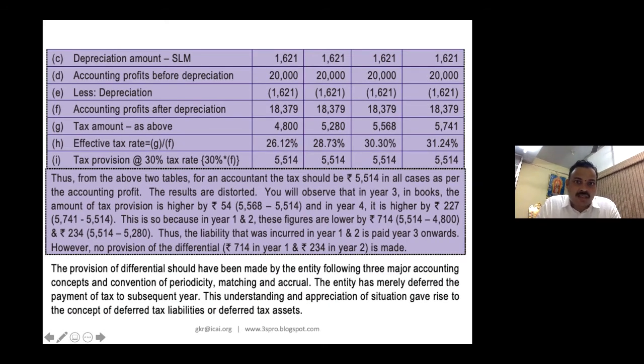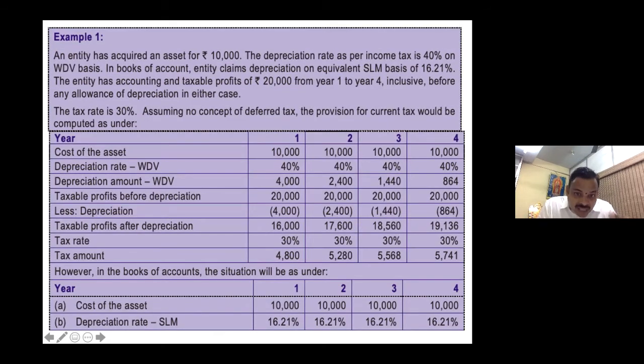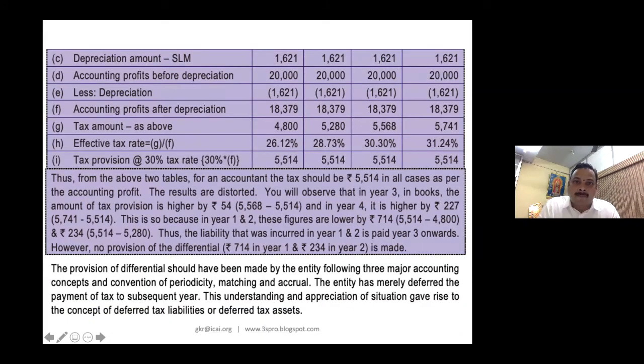Please understand. This 18,379 is your profit before tax in the books of the company. So this is 18,000 less tax expense. Now what is your tax expense? First is current tax, plus deferred tax. Now what is your current tax? Current tax I will calculate from here, 4,800. So that 4,800 I am subtracting.